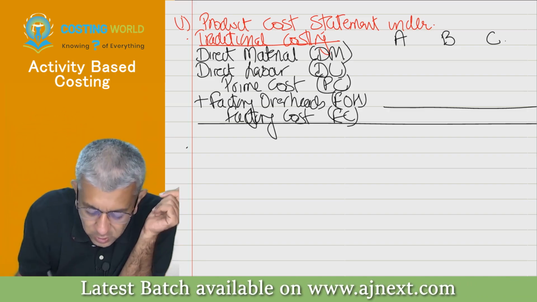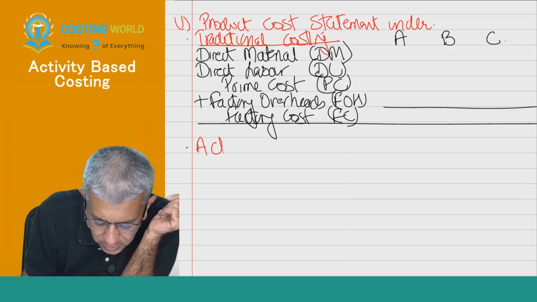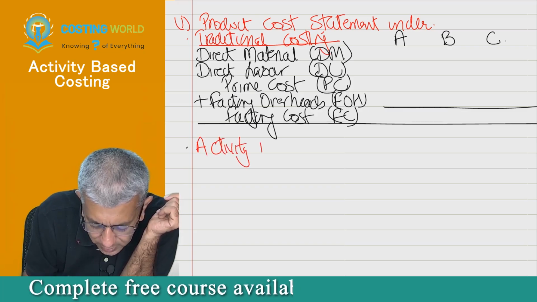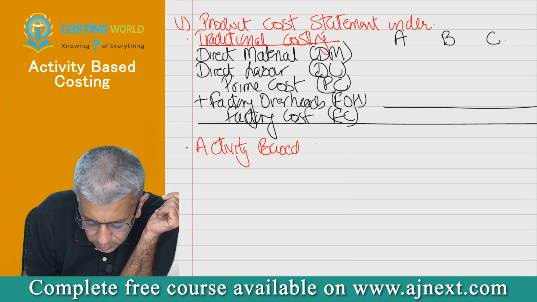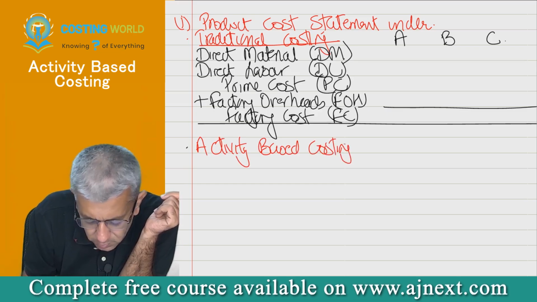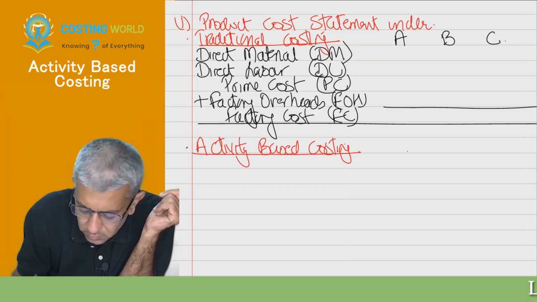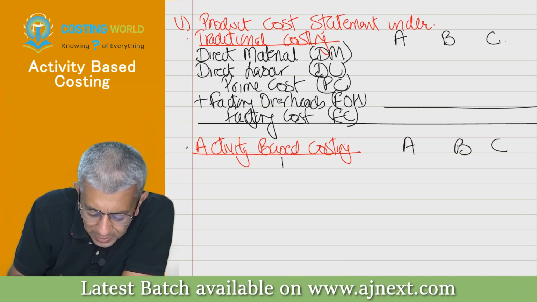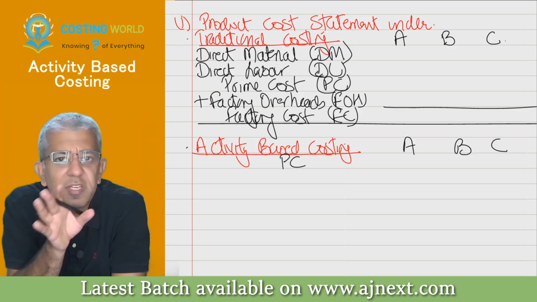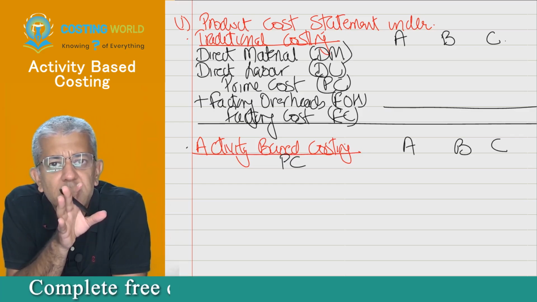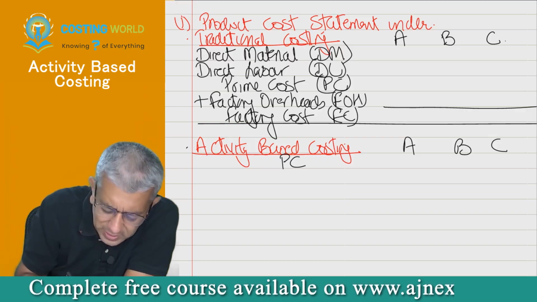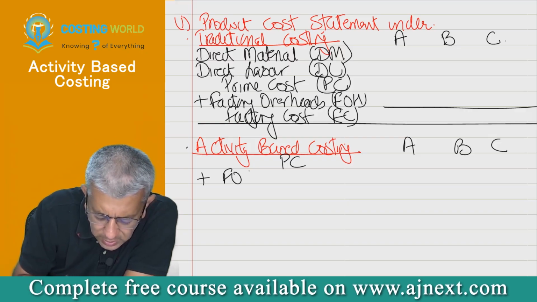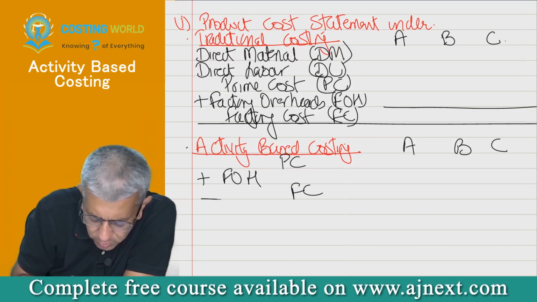Okay, in this case the product's name is also ABC only, hence I am using the complete name here. Now see, till prime cost, the story will always remain the same because these are two techniques for how to get different overheads. Okay, so I start with prime cost only, add FOH and get factory cost.